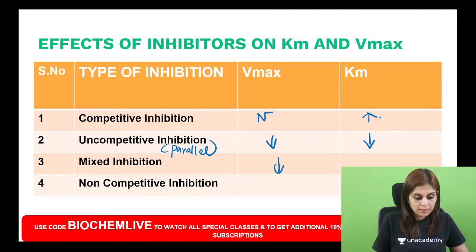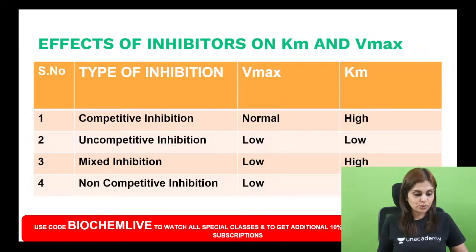So Vmax is reduced and Km is increased. Non-competitive inhibition is a special type of mixed inhibition where it binds with both the enzyme and the enzyme substrate complex with the same affinity. In this case, Km remains unaltered, but Vmax is reduced.